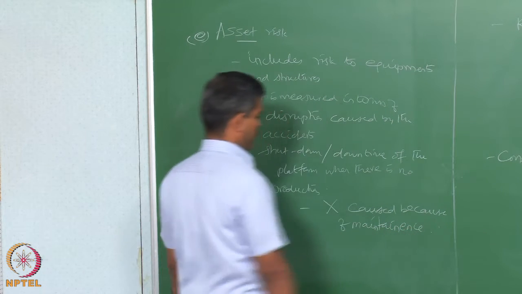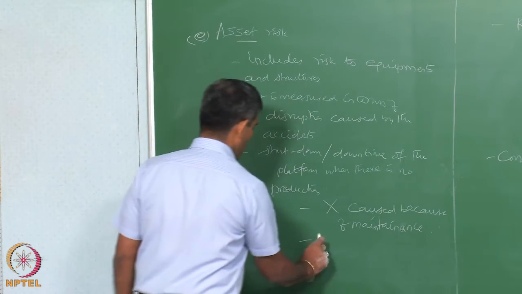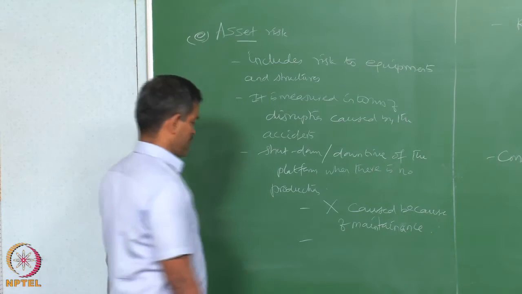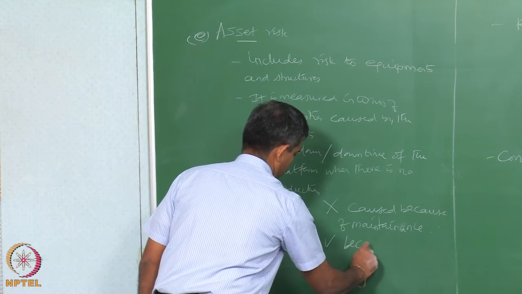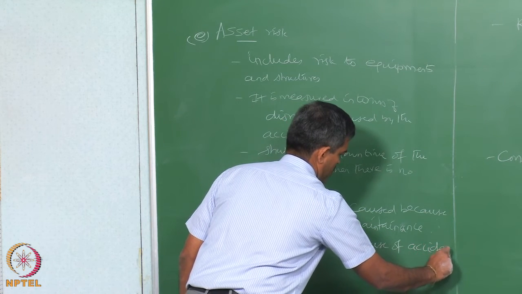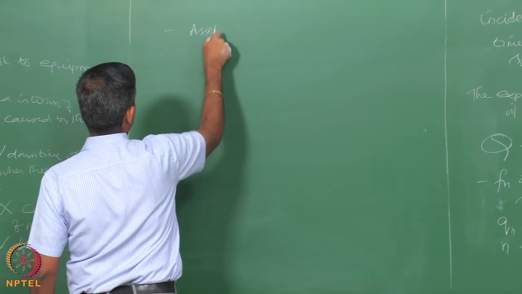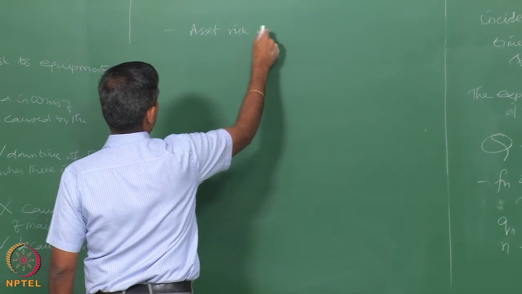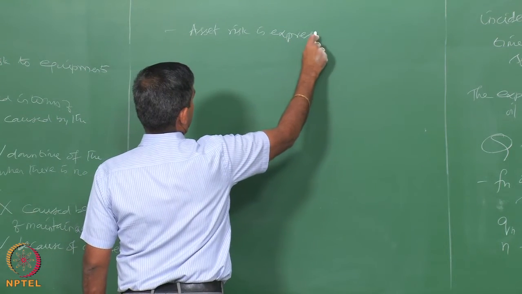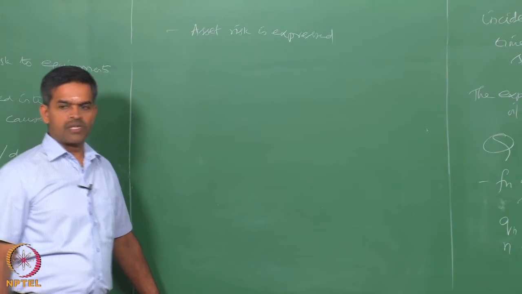It is only the downtime cost because of accident. So, asset risk is expressed in terms of material damage and production delay.